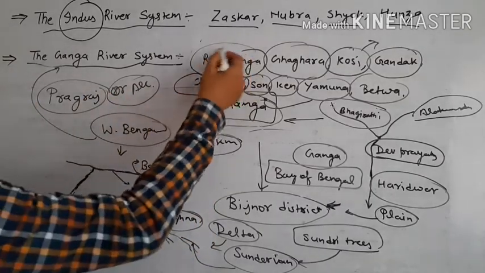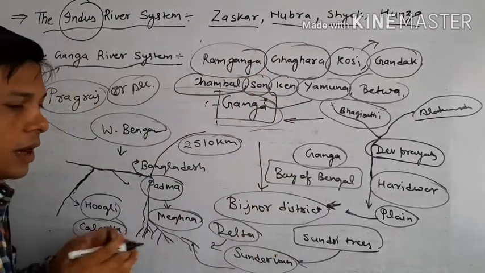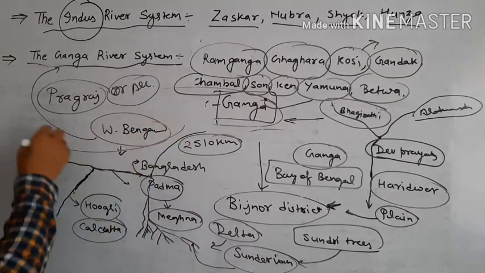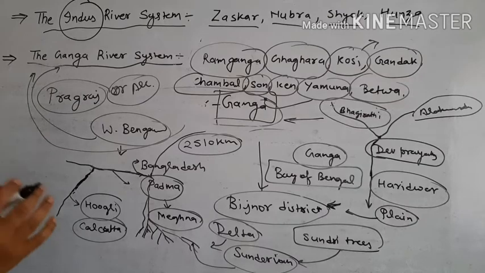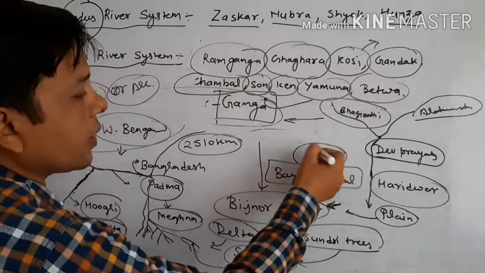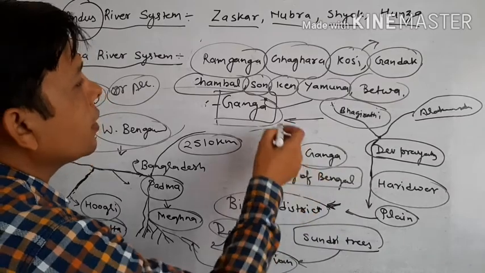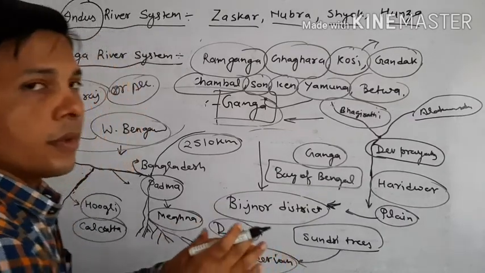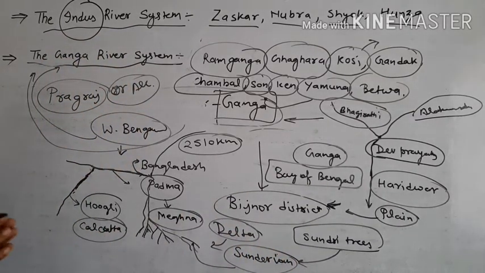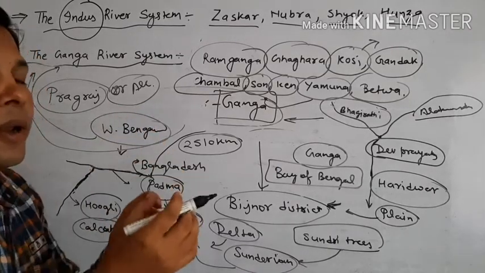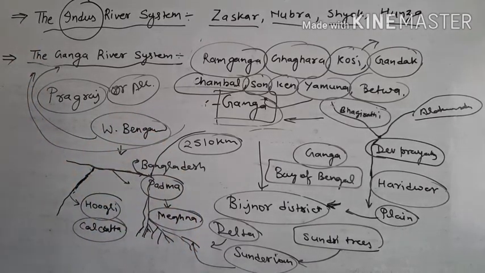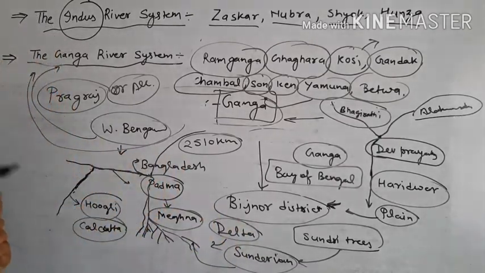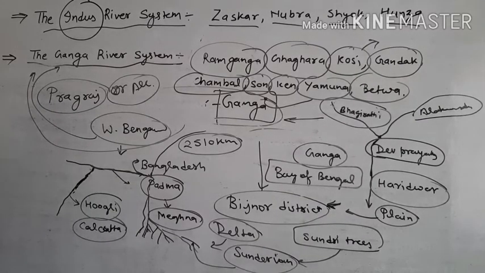the Ramganga river, and after that, flowing eastward, in Prayagraj it meets the river Yamuna, which is the important and longest tributary of Ganga. After that the Ganga river meets the Kosi river, Gandak, and then it flows eastward and enters West Bengal, and after that the main stream of Ganga divides into two parts. Near Farakka, the first main stream goes to Bangladesh with the name of Padma, and the other stream, which is known as the Hooghly, goes southward.